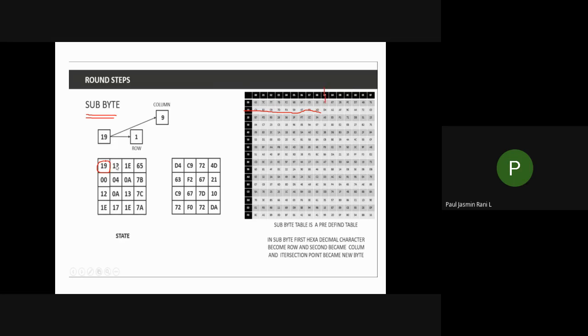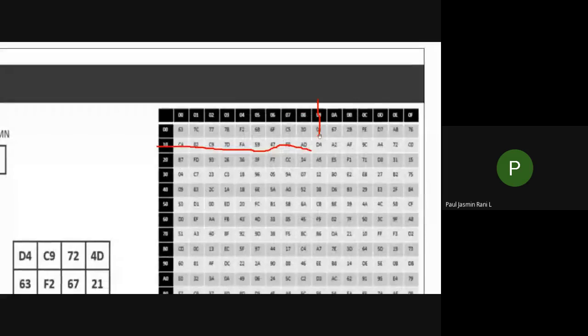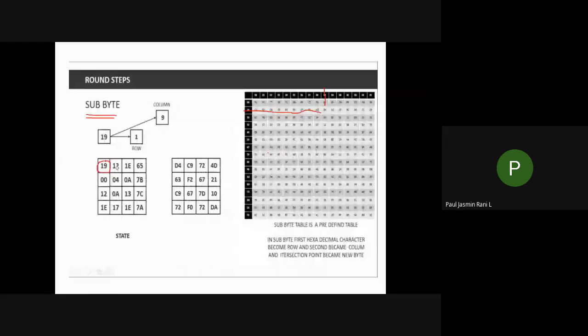When you coincide these, what is the answer you're getting? D4. So 1 and 9 from your table, you are getting D4, isn't it? So you have to write the D4 like this.